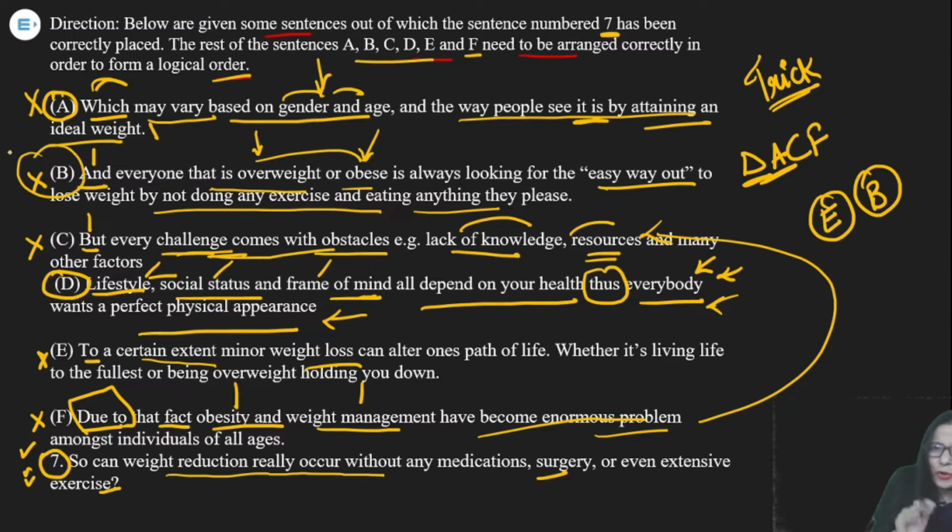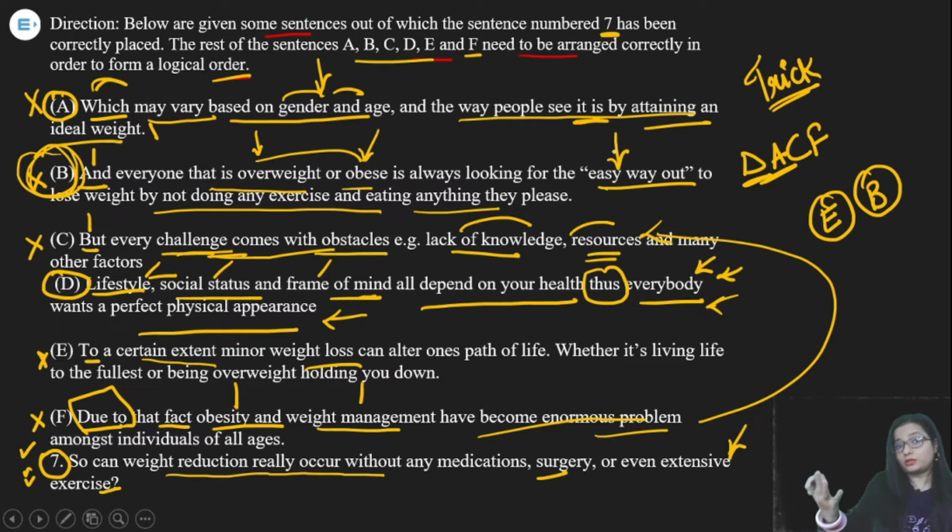So I hope you are able to understand that this statement is talking about exercising and the efforts they have to put in to get the perfect size. And again, this question is asked, is it possible if they find the easy way out to get rid of it? Okay, easy way out means when you find the other option. When they find the easy way out, is it possible to get the perfect size?